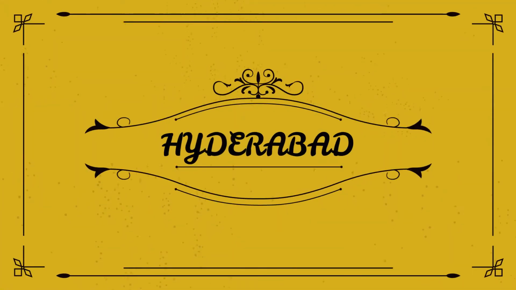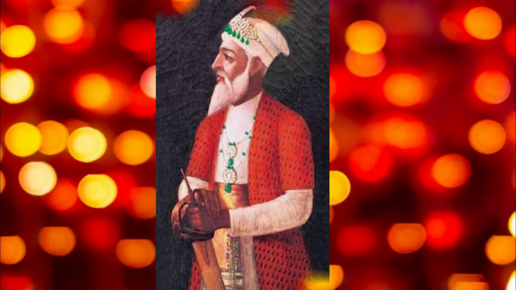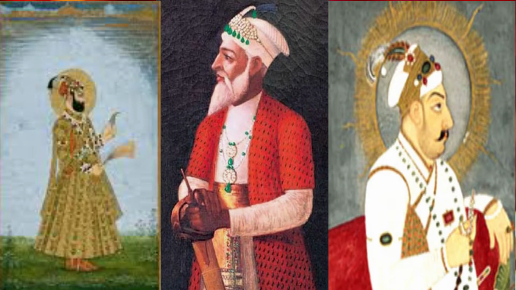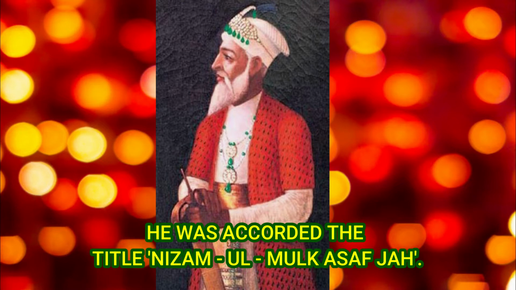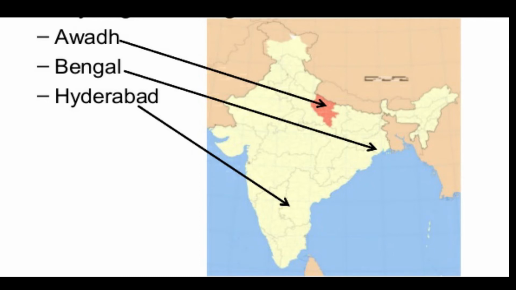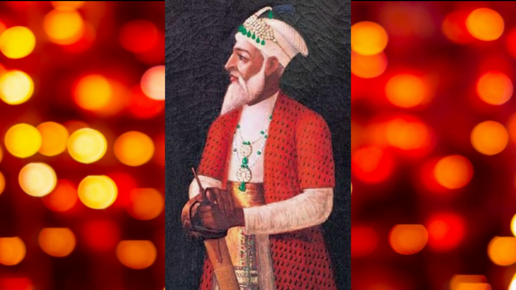Now let us see the next state, that is Hyderabad. Chinkilich Khan was a powerful noble in the court of Farrukhsiyar and Muhammad Shah. He was accorded the title Nizam ul Mulk Asaf Jah and given the responsibility of governing the Deccan provinces. He built the state of Hyderabad and ruled as an independent ruler. He appointed mansabdars and granted them jagirs, overruling the authority of the Mughal kings who were powerless and agreed to his decisions. Nizam ul Mulk's successors came to be known as Nizams.